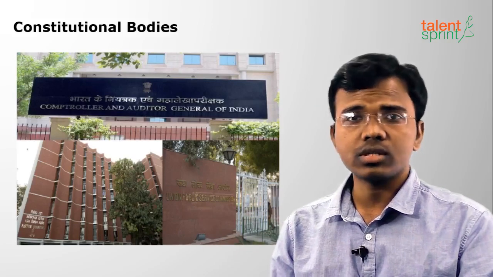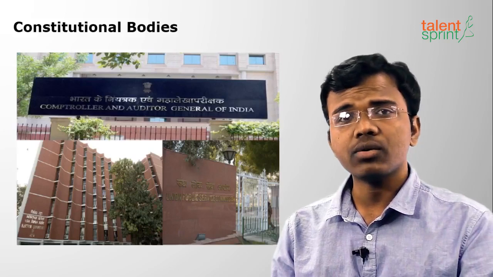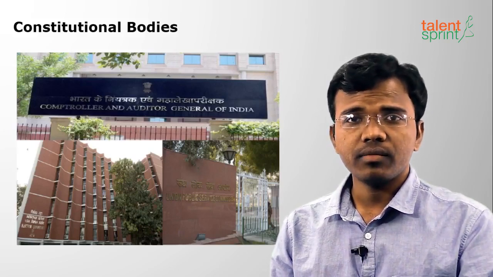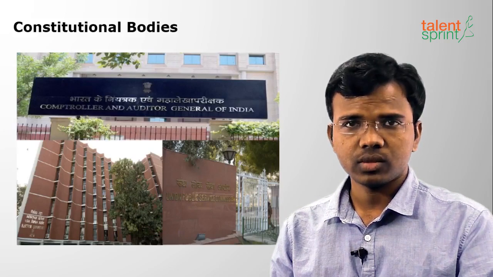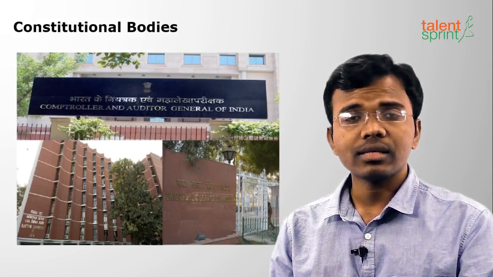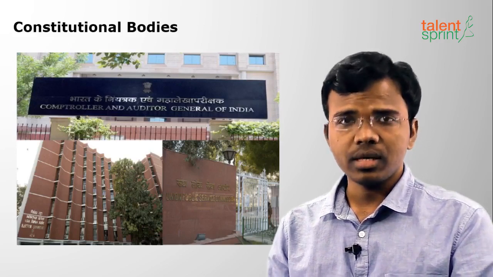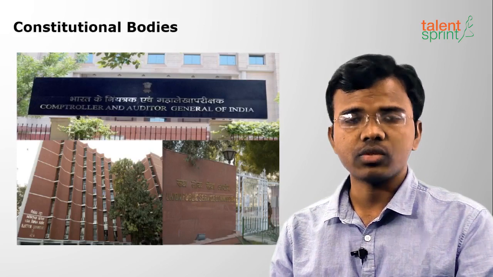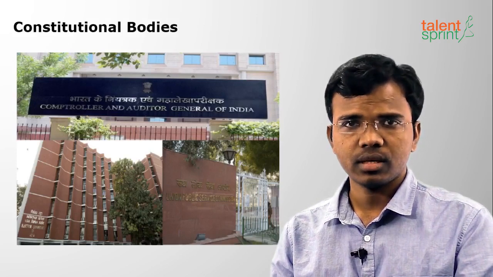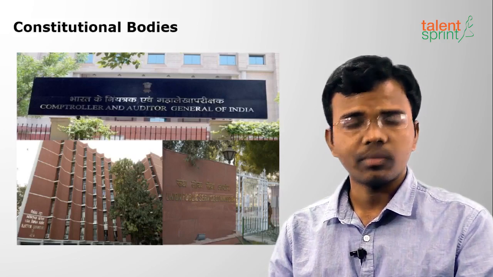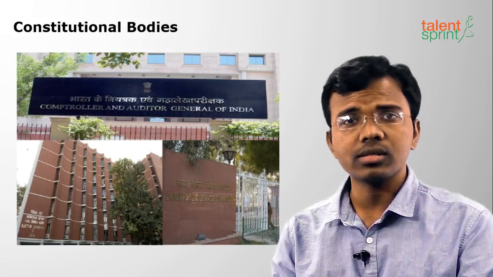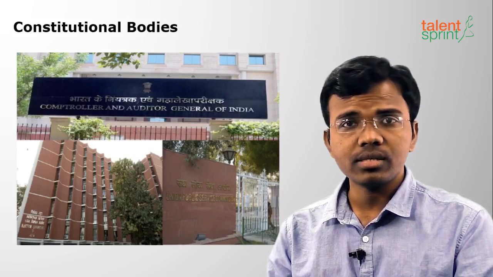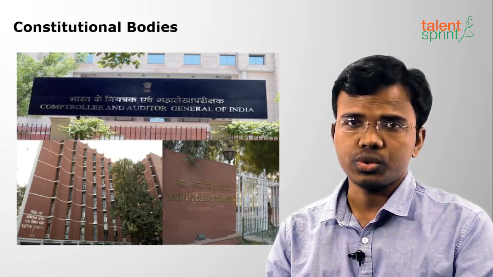There is one more type called statutory body. So what do you mean by statutory body? Statutory body means it should be made with an act of parliament. An example is RBI. RBI has the RBI Act of 1934, and it was established in 1935. So RBI is a statutory body, but RBI is not a constitutional body because it is not mentioned in the constitution. Constitutional body means it must be mentioned in the constitution.